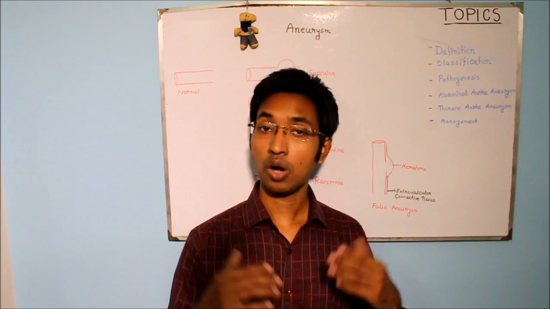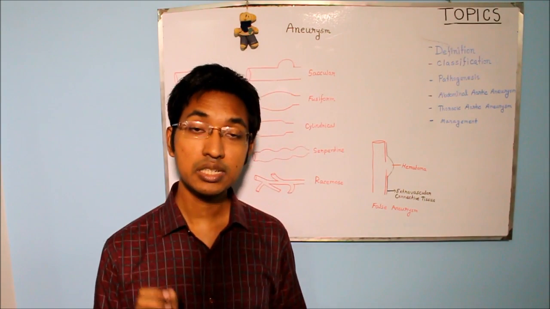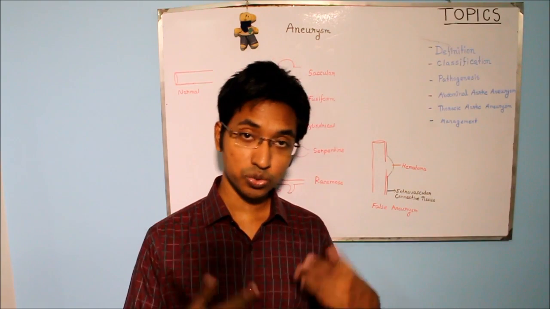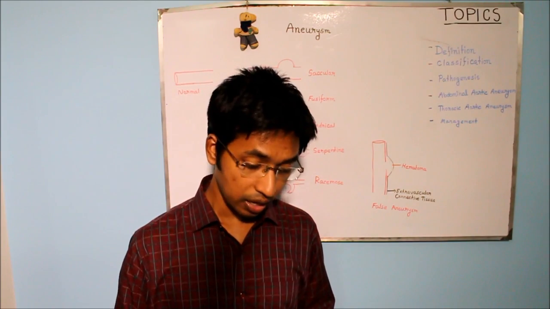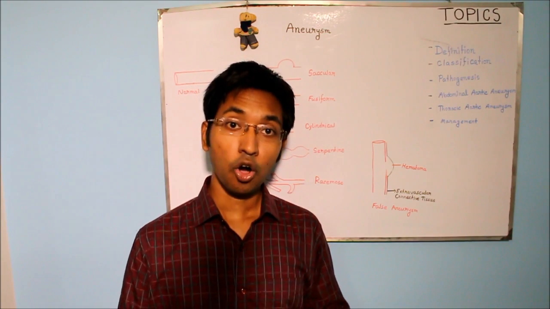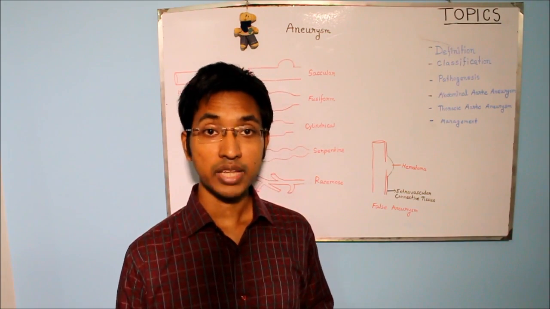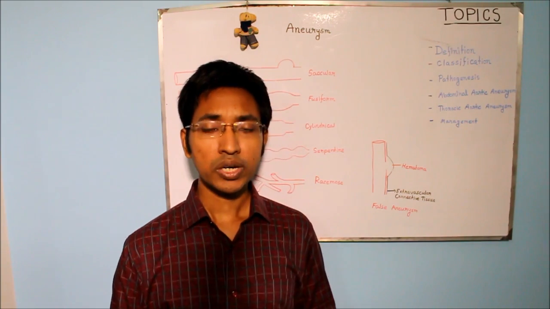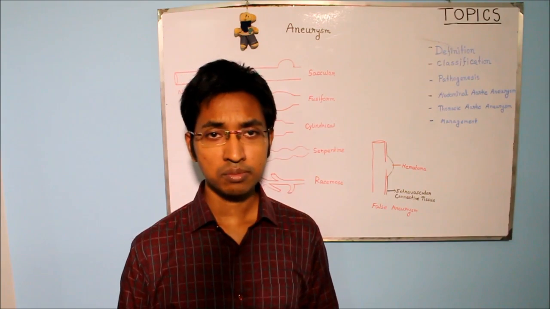From inside to outwards, they are tunica intima, tunica media, and tunica adventitia. Similarly, heart also has three layers, and when aneurysm is involving all three layers of the wall, that is considered true aneurysm. So what are the causes of true aneurysm?